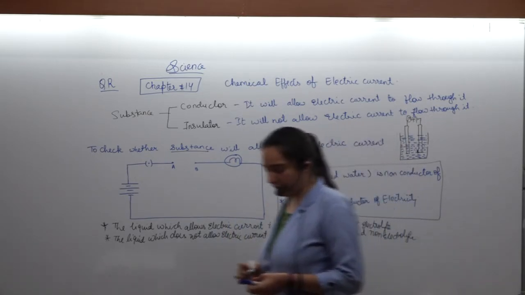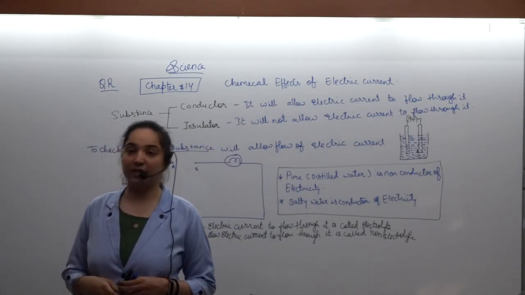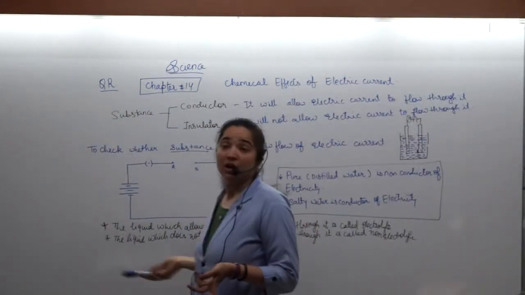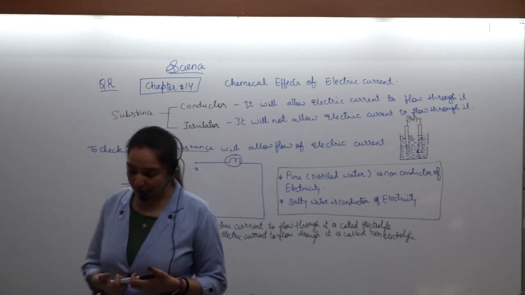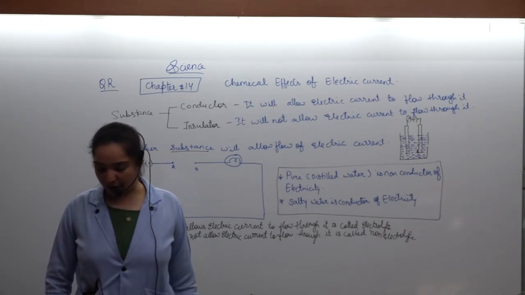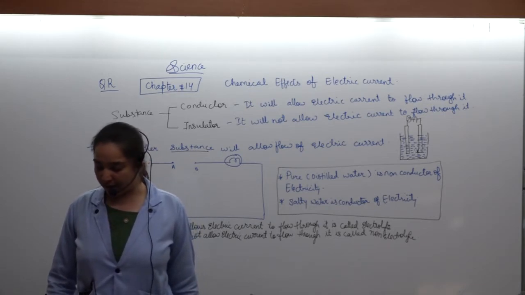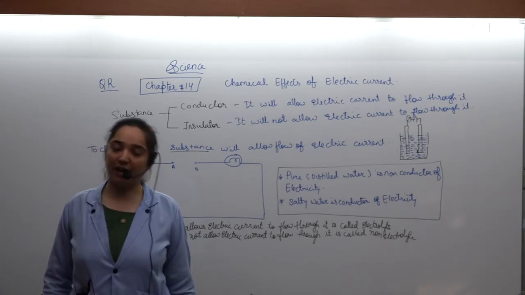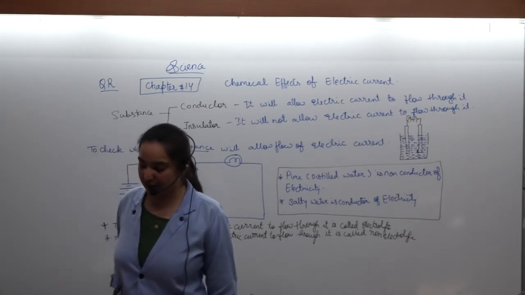Okay, so this is about it entirely. Then we will check what are the devices which are used, the other ways to check whether the current will flow through it or not. There are a few, we will go through them, and after that we will move further to the next topic, that is the chemical effects of electric current. We have done it practically, and we will also go through it as well as its uses.